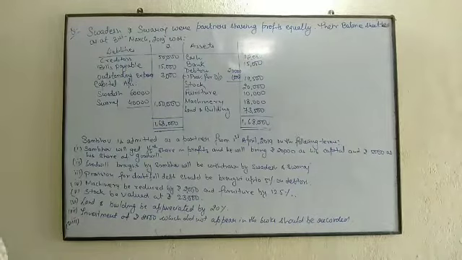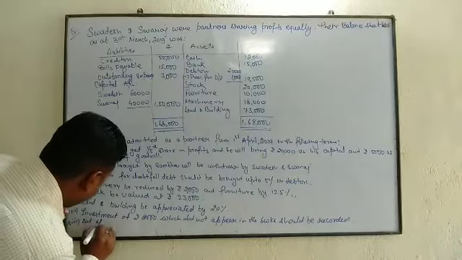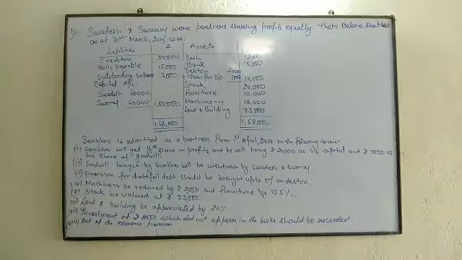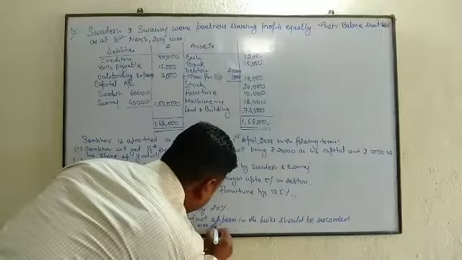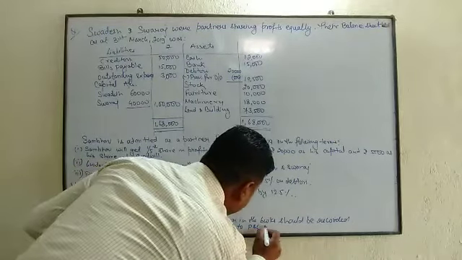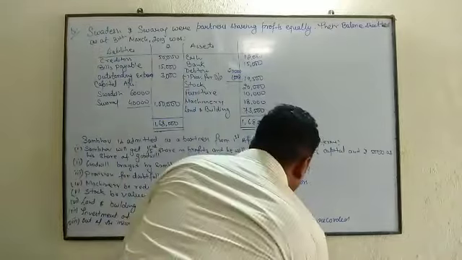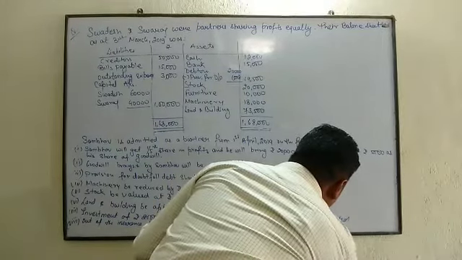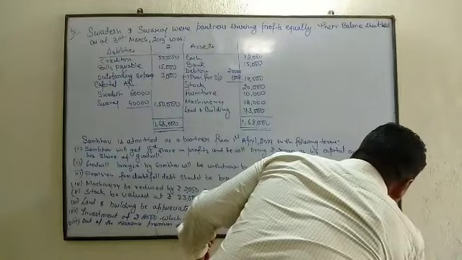Eighth, out of the insurance premium which was debited to profit and loss account, rupees 5000 will be carried forward as unexpired insurance.